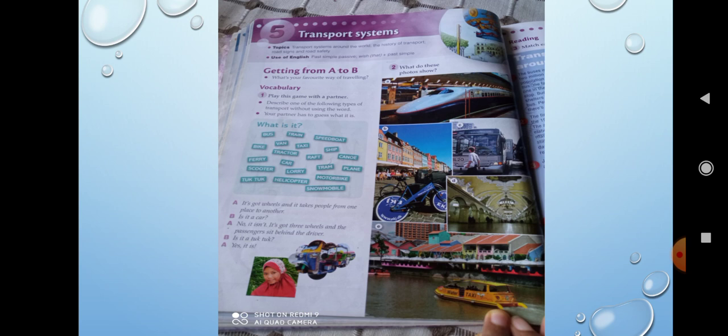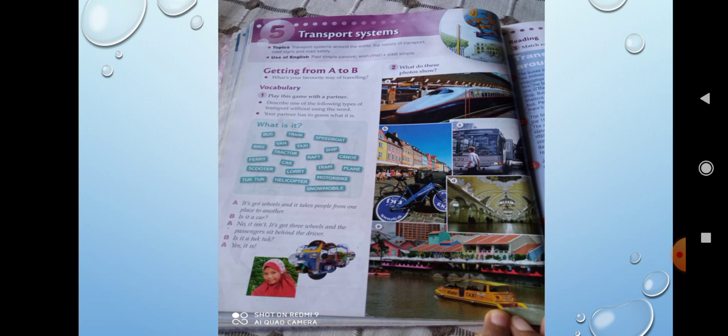lorry, helicopter, tuk-tuk, scooter. Okay, so speedboat, ferry, and canoe are the transport systems that are used in water. And snowmobile is used in snow. And we have a helicopter which is used in air. You all know that, right? So we can talk about several different types of transport systems we have.